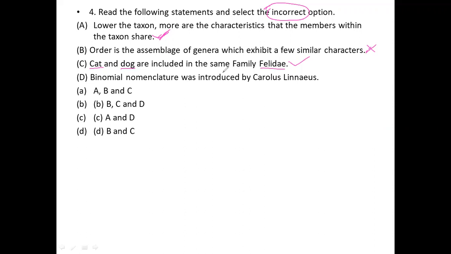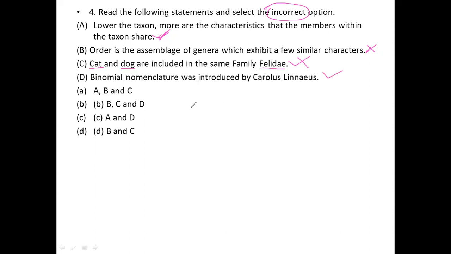Whenever we look at the families, here the family is different: Canidae for the dog. The family exhibits the similar characters. So here, cat and dog included in the same family is a wrong statement. Binomial nomenclature was introduced by Carl Linnaeus. This is a correct option.